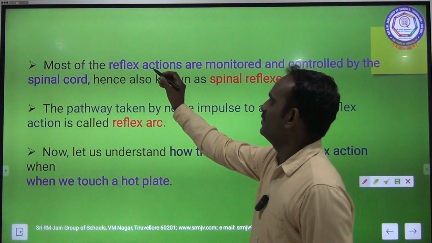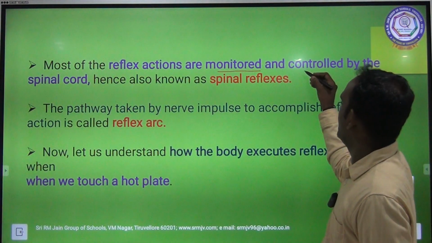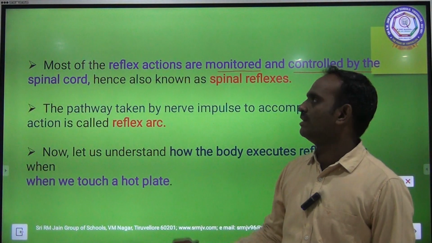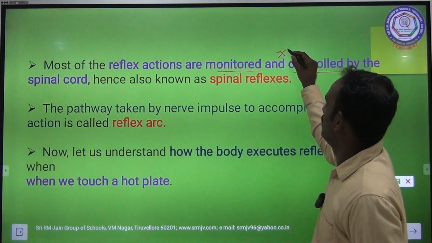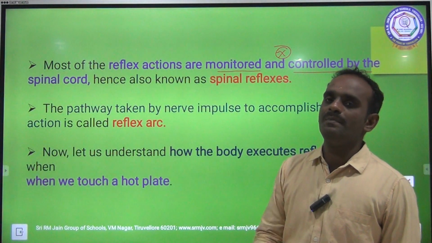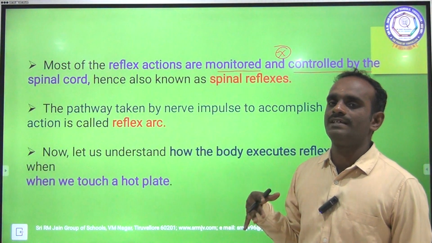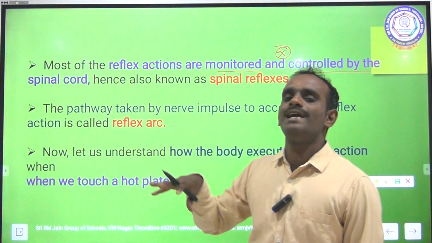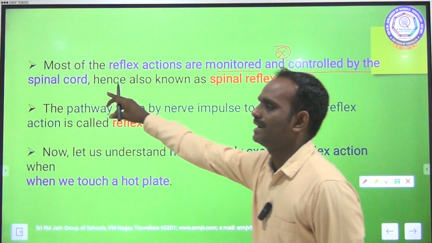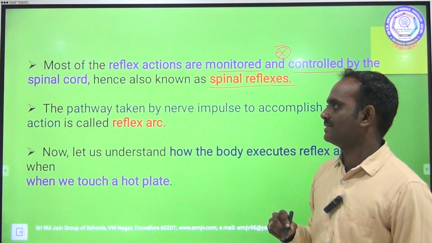Most of the reflex actions are monitored and controlled by the spinal cord. Very, very important. Most of the reflexes, whether a simple reflex or a conditioned reflex, are controlled and monitored by our spinal cord, hence also known as spinal reflexes.